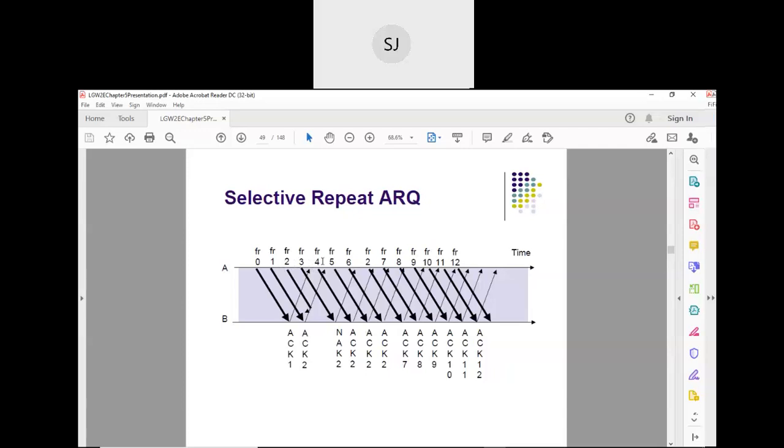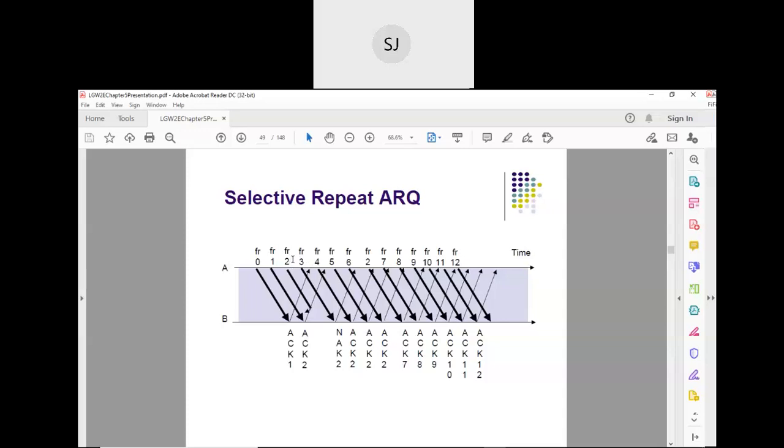1, 2, 3, 4. Now acknowledgement for frame 1 comes. Now what is the window size? 2, 3, 4, 5. Now the acknowledgement for 2 will not come. Is it not? Acknowledgement for 2 will not come now. Now what?